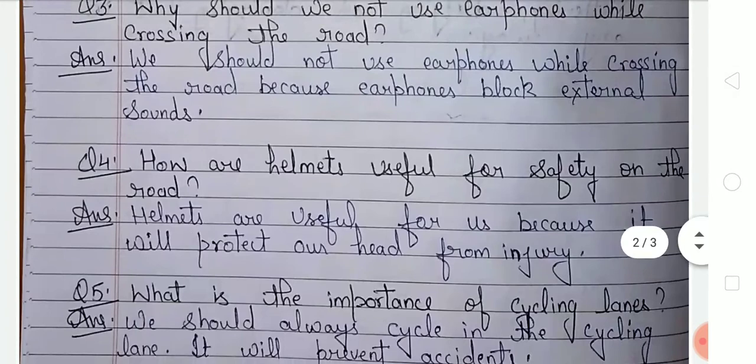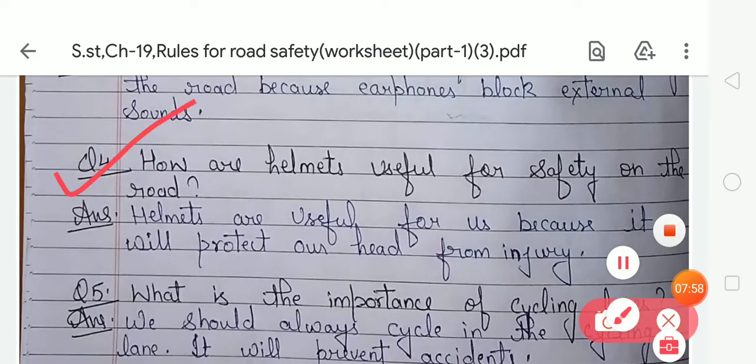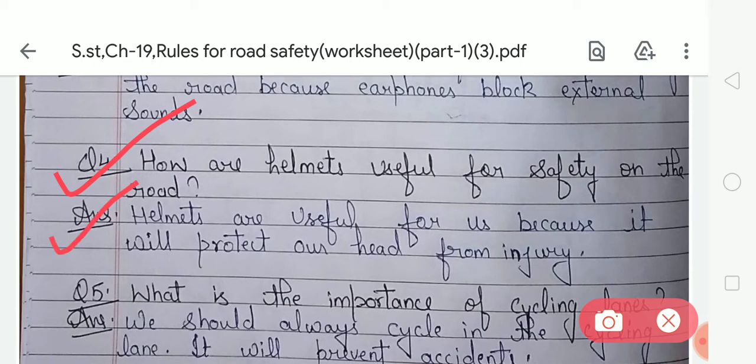Okay, the next question, that is question number 4. How are helmets useful for safety on the road? In question number 4, they are asking about the usefulness and necessity of helmets on the road. So your answer is, helmets are useful for us because they protect our head from injury.